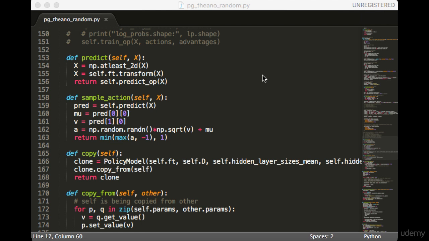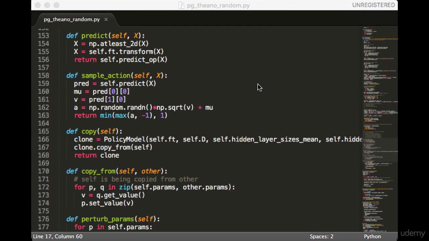So we index by 0, 0 to get the first mean, and we index by 1, 0 to get the first variance. Next, we generate a sample from the standard normal, scale it by the standard deviation, and add the mean. Now, because the environment only allows actions between -1 and 1, we need to clip this sample to make sure it's in this range.